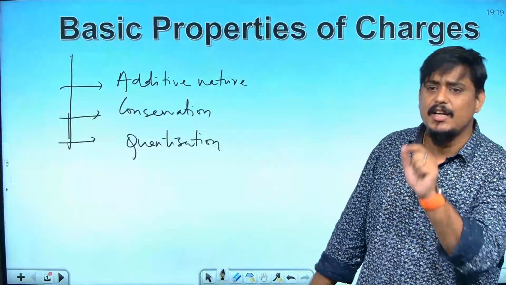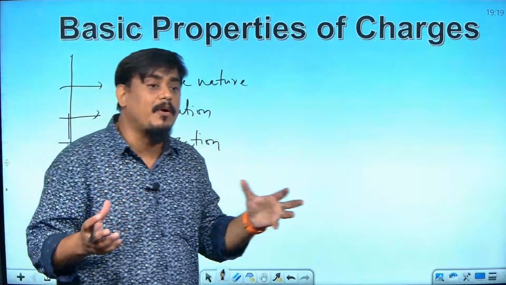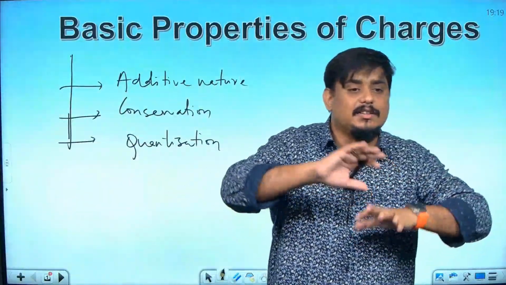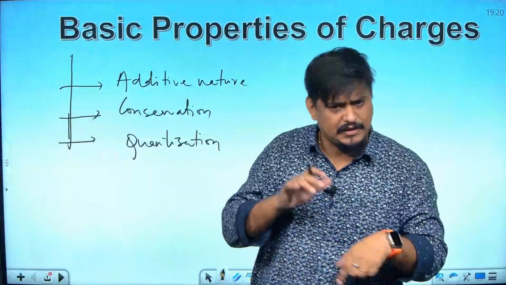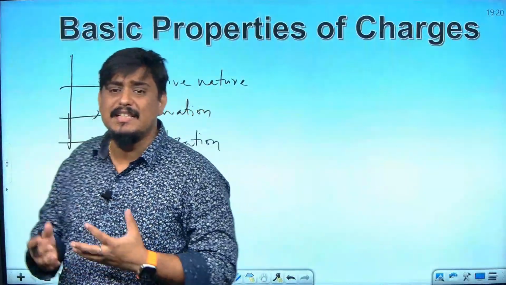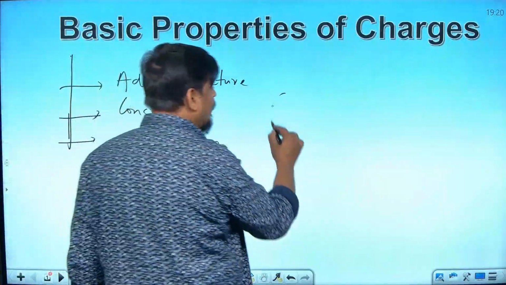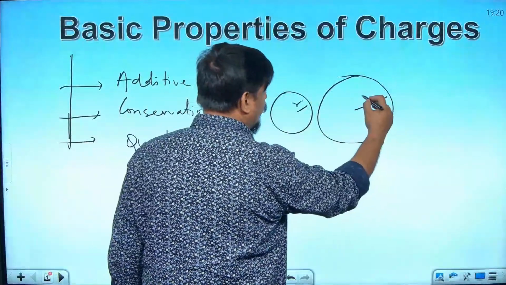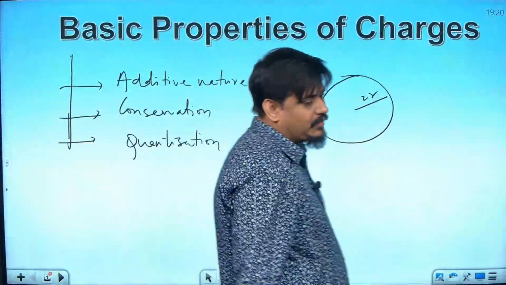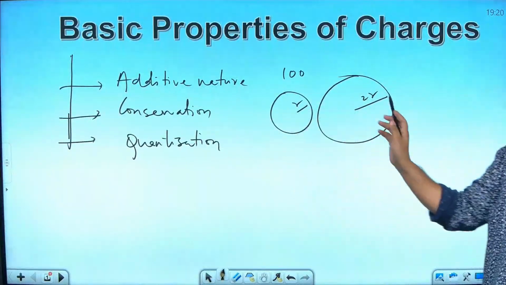Next is conservation. Conservation says that you cannot create charge, you cannot destroy charge. When 2 bodies are brought in contact, they transfer the charge equally between them if their sizes are same. If sizes are not same, based upon their size, they divide the charges in that ratio. For example, if one object has radius r and the other has radius 2r, and when they are brought in contact they have a charge of 100 Coulomb, then don't think it will share 50-50 Coulomb.